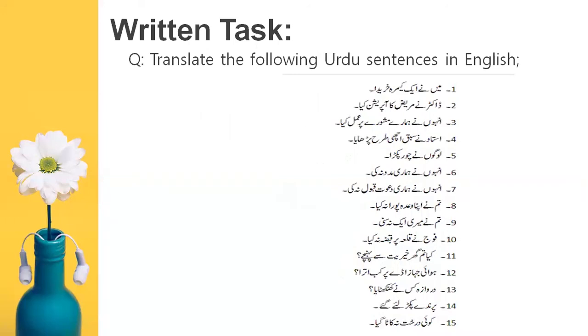Okay, now this is your written task. The exercise is given to you, people. These sentences include affirmative sentences, negative also, and interrogative also. So you have to translate them following the rules and regulations which you people have just learned, and write their English sentences.